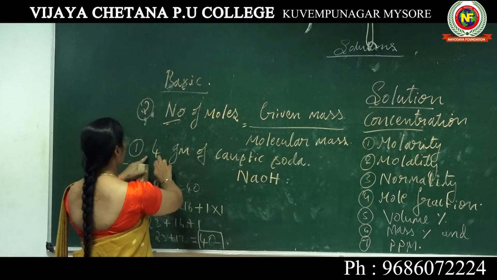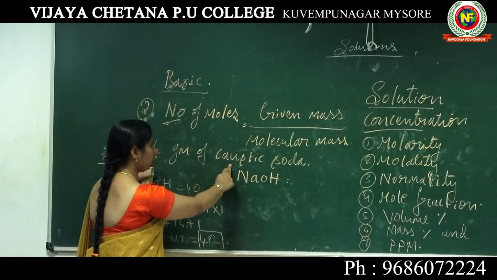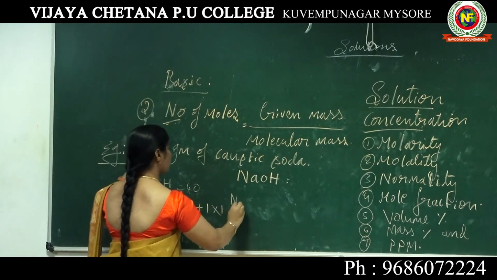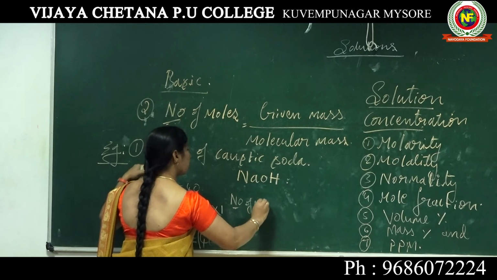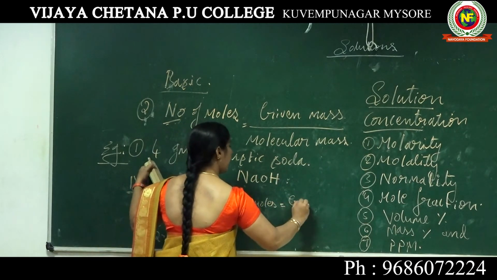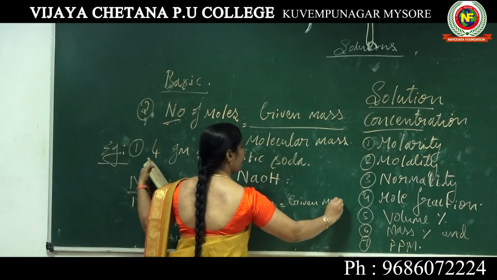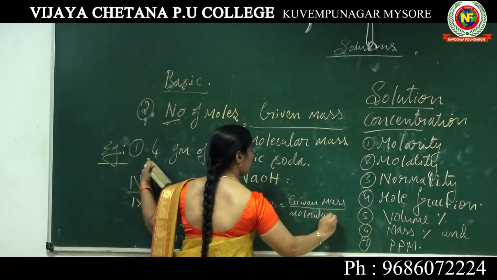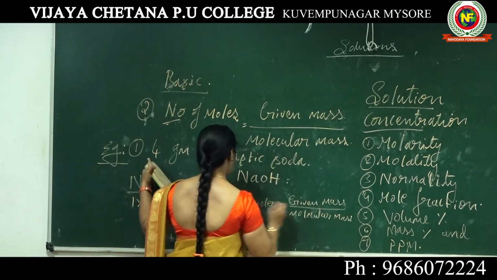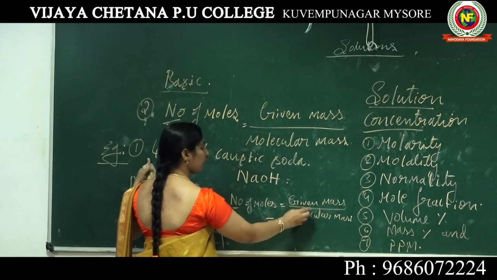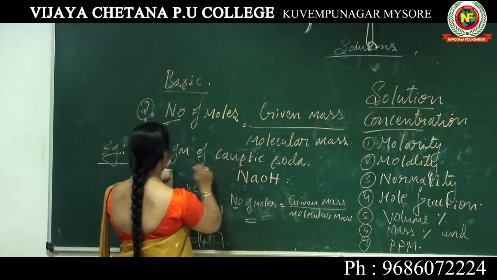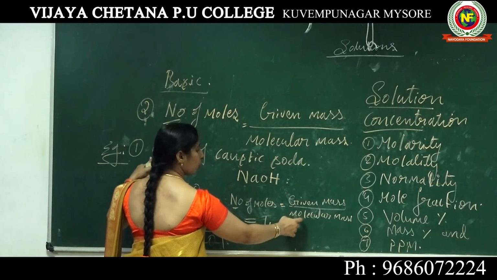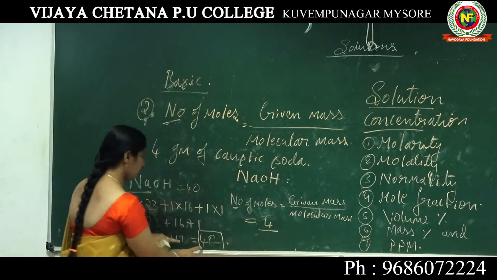Now you find out, for 4 gram of caustic soda, the number of moles. Now write this equation: number of moles is equal to the given mass divided by the molecular mass. The given mass is 4 gram, divided by the molecular mass of caustic soda, which is 40.